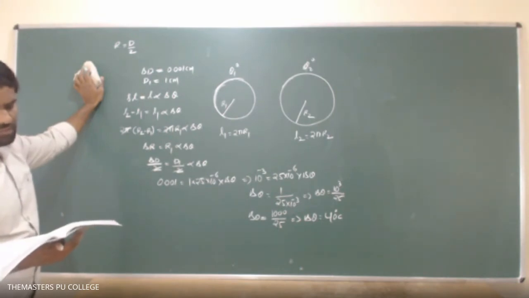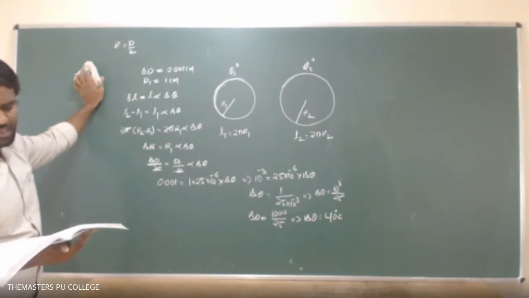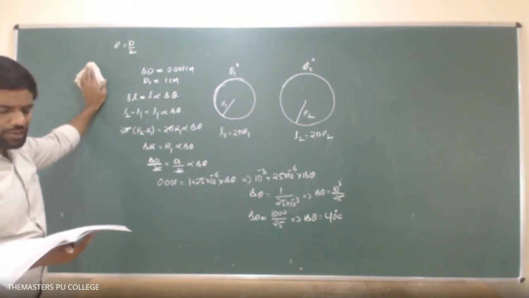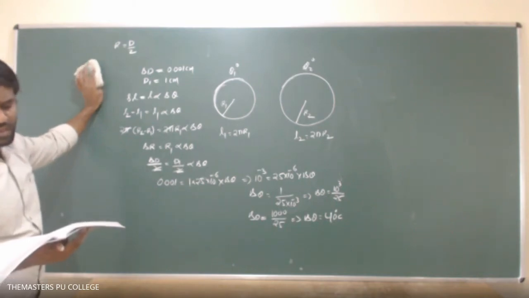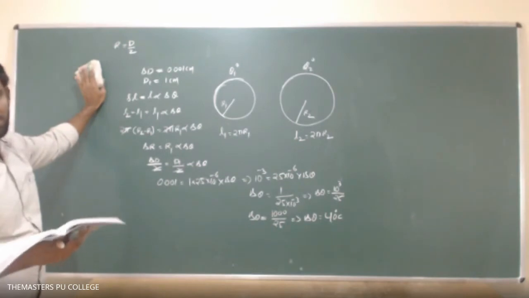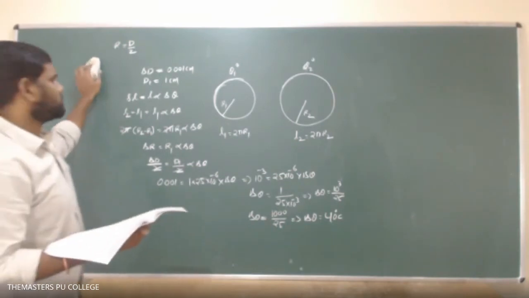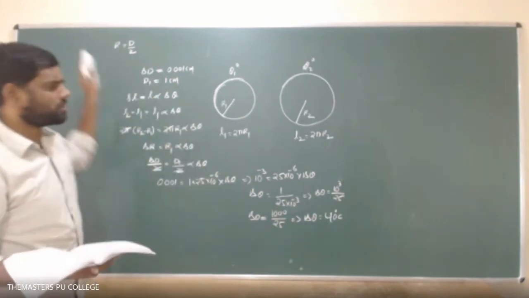The length of the metal rod at 20 degrees centigrade is 1 meter. When the temperature is increased to 50 degrees centigrade, its expansion is 1 millimeter. In order to reduce its length by 1 millimeter, to what temperature does it have to be cooled? So that's the question. This problem can be solved in two cases.